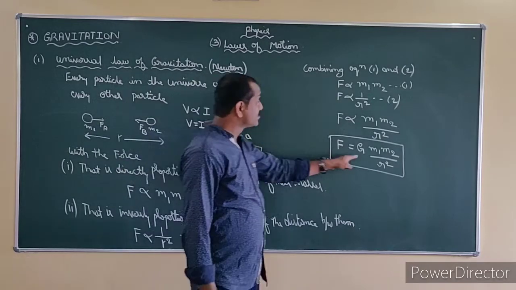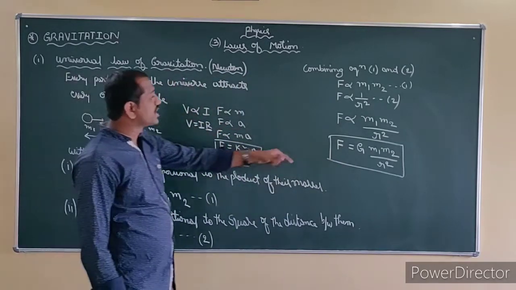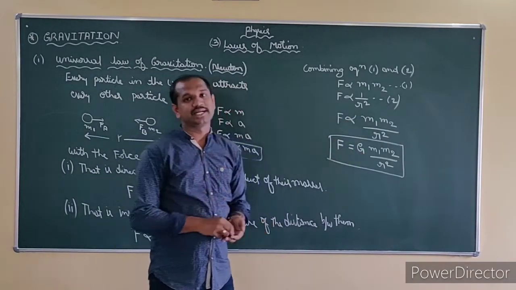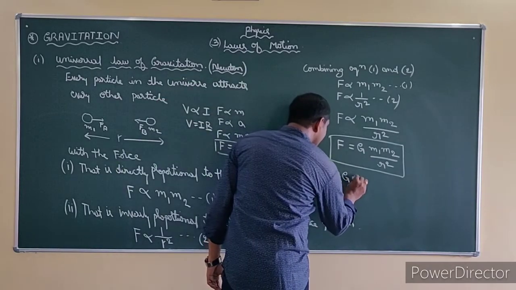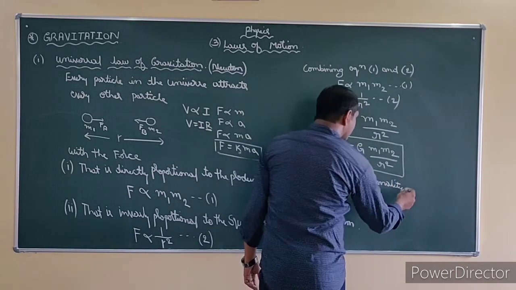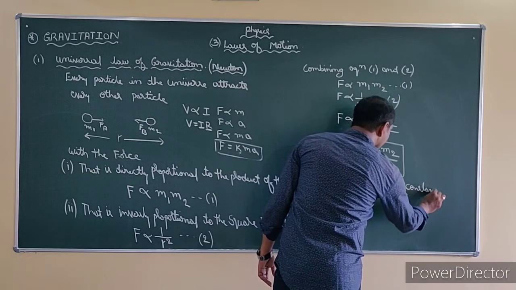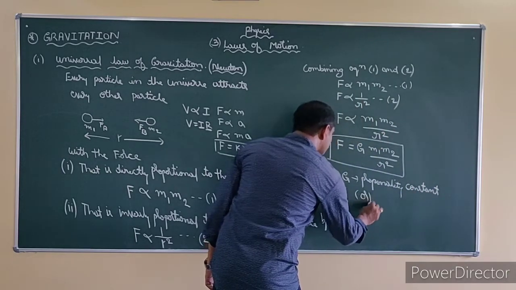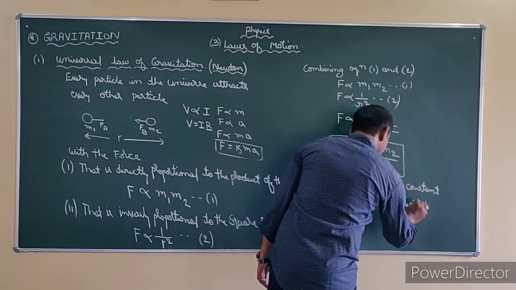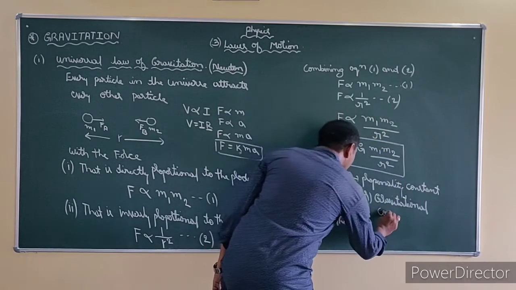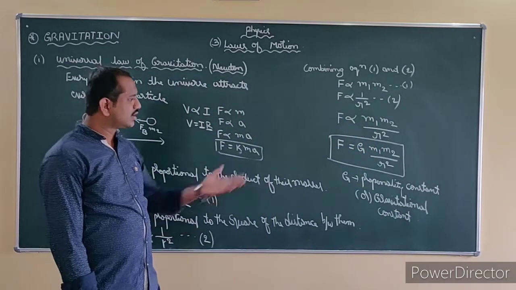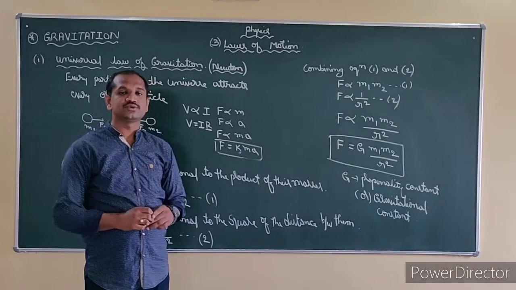Since we are studying gravitation, when we remove this proportionality sign, I am taking G as the proportionality constant. Understand? So G is the proportionality constant, or we can call it the gravitational constant. That is what it is known as, the gravitational constant. Understand? Very easy.